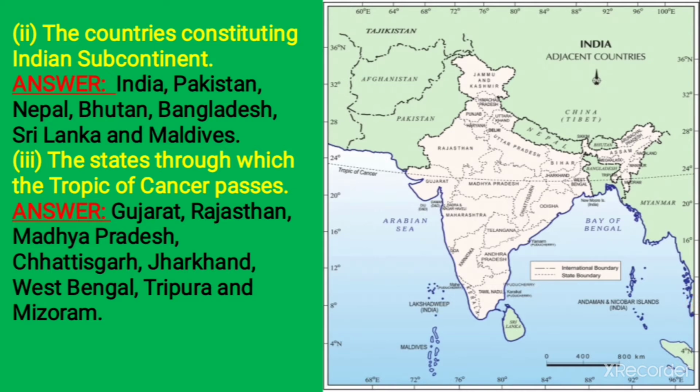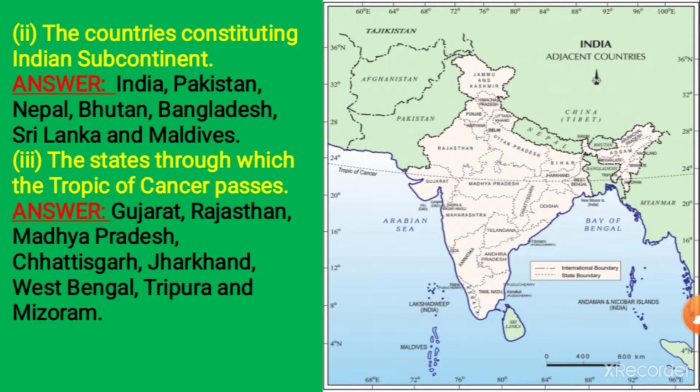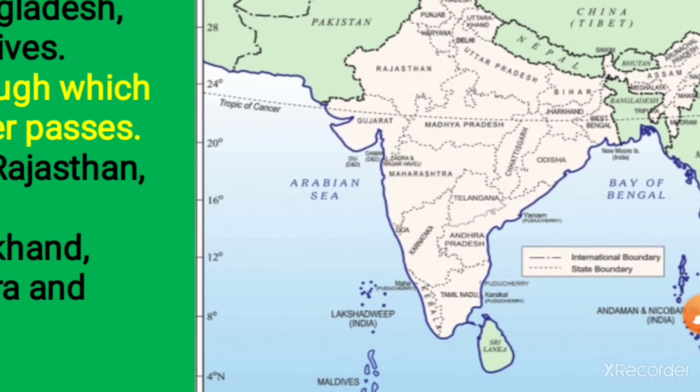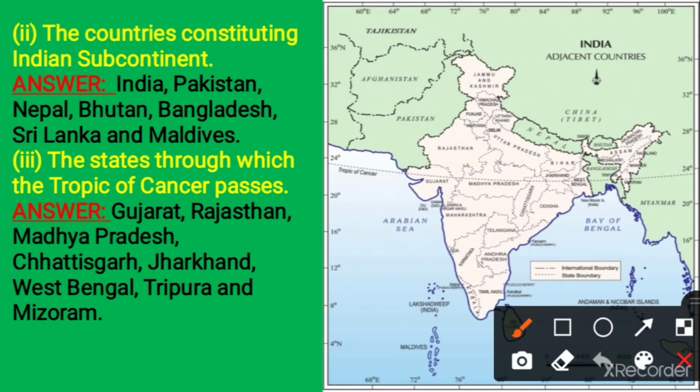Again I am repeating: India, Pakistan, Nepal, Bhutan, Bangladesh, Sri Lanka and Maldives. And on the map, here it is: India, Pakistan, Nepal, Bhutan, Bangladesh, Maldives and Sri Lanka.